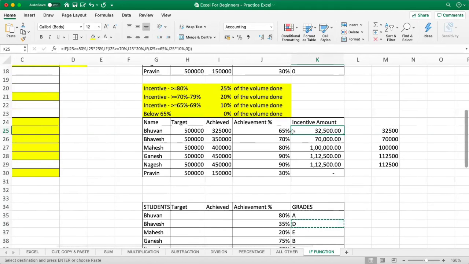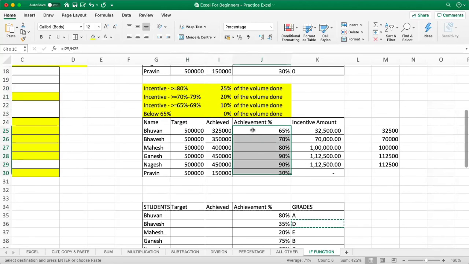So in this particular example, if the achievement is greater than 80%, we need to give a percentage value as an incentive for this particular salesman. So if he has achieved more than 80%, he should get 25% of whatever he has achieved. If he has achieved anything between 70 to 79%, he should get 20% of whatever he has achieved. Okay, so this is how the formula goes.